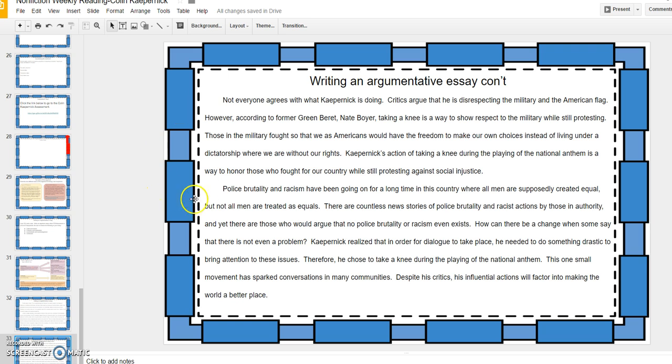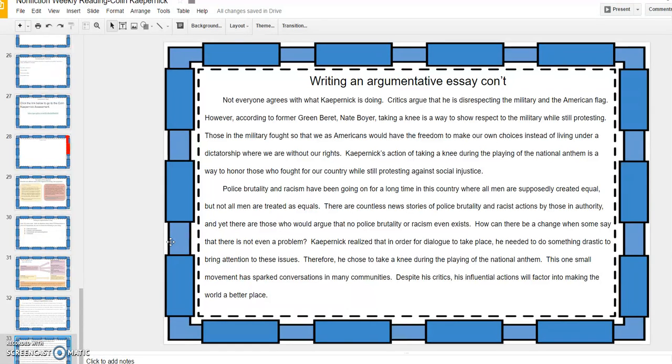And now I'm going to wrap it up. I'm going to wrap up my entire argument and my conclusion here. Police brutality and racism have been going on for a long time in this country, where all men are supposedly created equal, but not all men are treated as equals. There are countless news stories of police brutality and racist actions by those in authority, and yet there are those who would argue that no police brutality or racism even exists. How can there be a change when some say there is not even a problem?